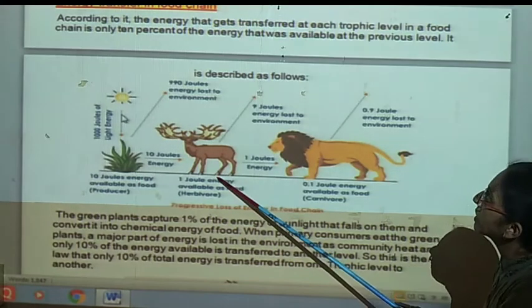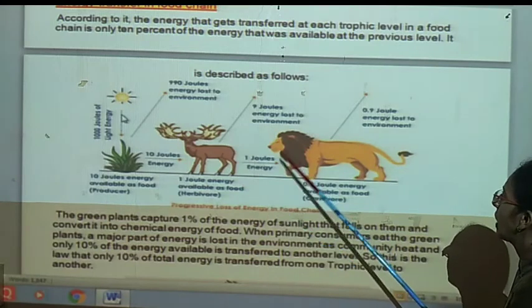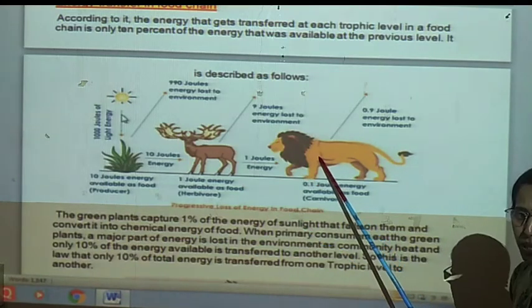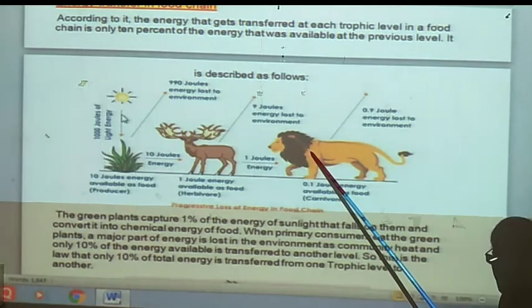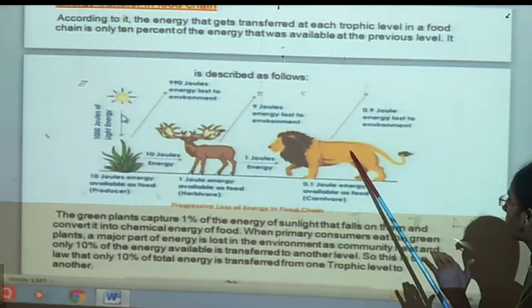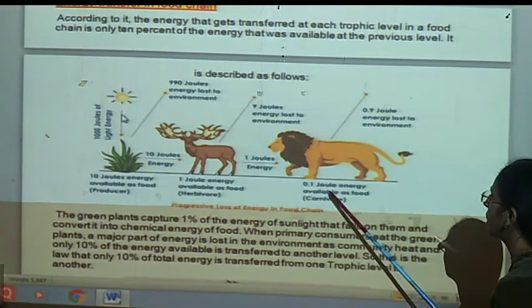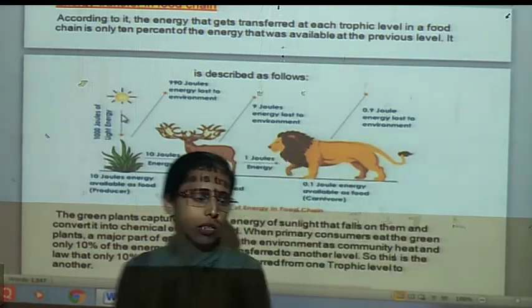From that 10%, again 10% of what it has acquired goes to the next trophic level. Means that the animals present in the last, higher or apex trophic level get a very small amount of energy.